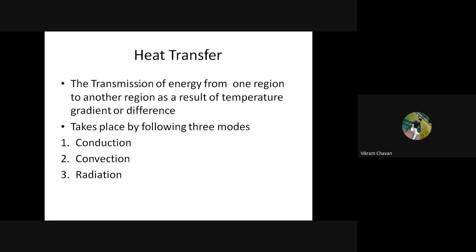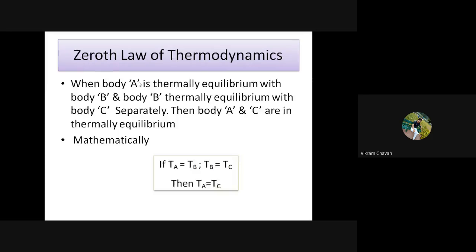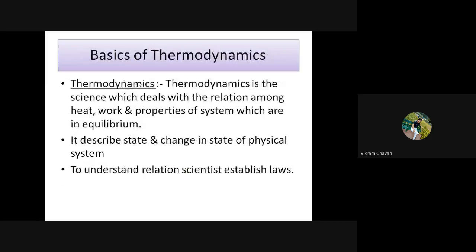Okay. So mainly, if you see in thermodynamics, we are dealing with the equilibrium state. If you check the definition of thermodynamics, I have mentioned over here that equilibrium is the most important word in the thermodynamic definition. Thermodynamics is the science which deals with the relation among heat and work and properties of a system